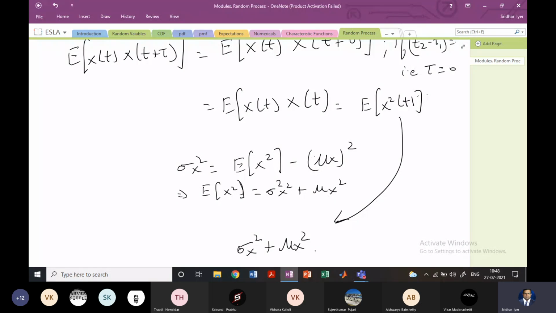So here we can have a strict sense stationary, or we can have a wide sense stationary random process, right? And there are processes which are given based on which we need to find if they are strict sense stationary or wide sense stationary. There are also numericals where they ask us, if the random process is wide sense stationary, what happens further.